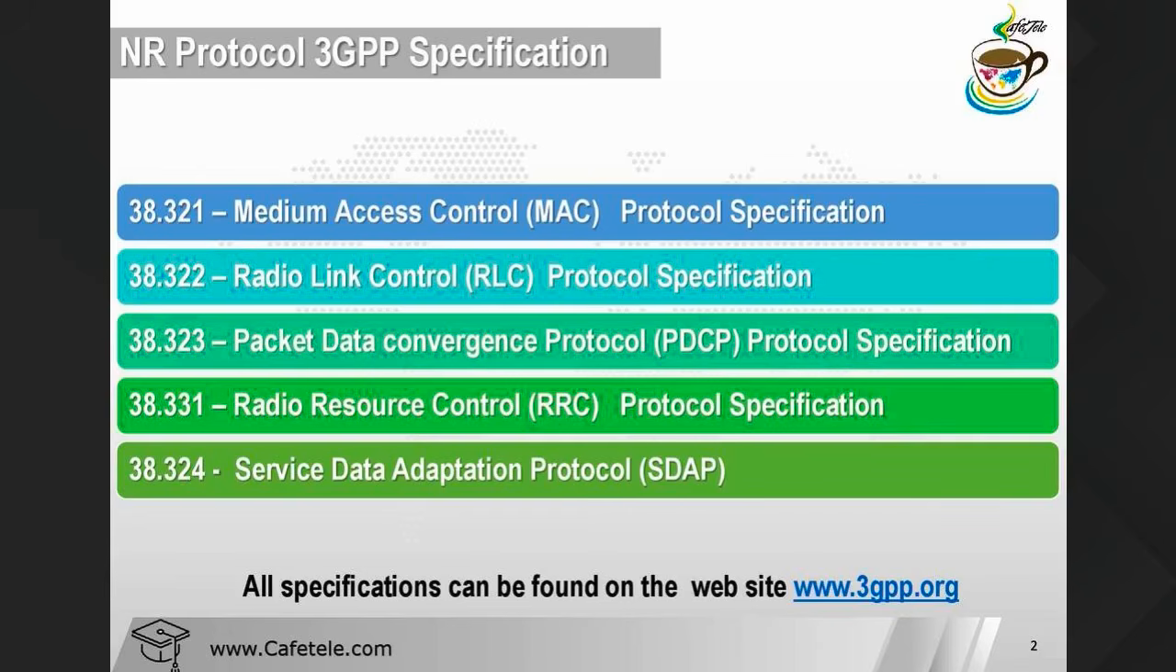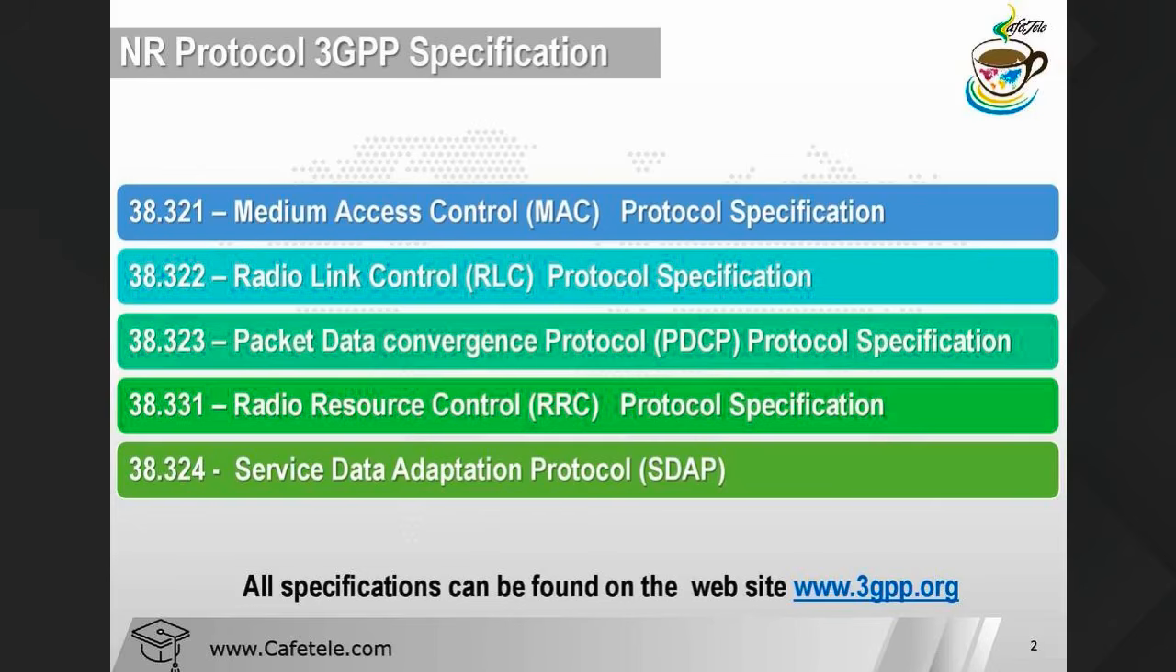Then PDCP also does ciphering, deciphering and integrity protection. One new thing is that here we are doing integrity protection for the DRB also. The header compression mechanism reduces the number of bits to transmit over the radio frequency. That's why we require ROHC.